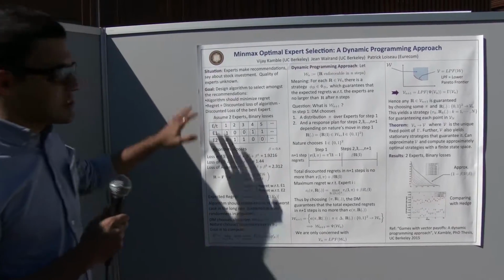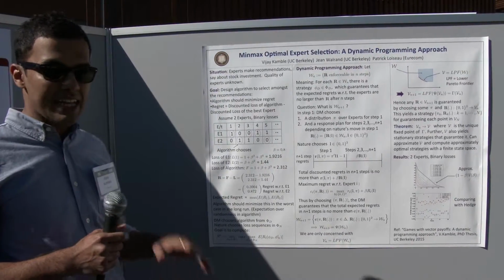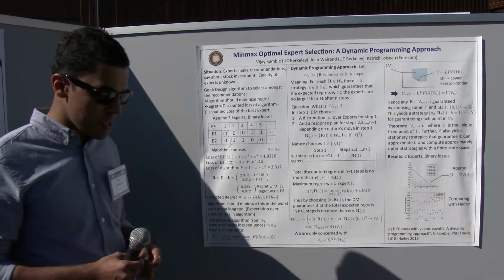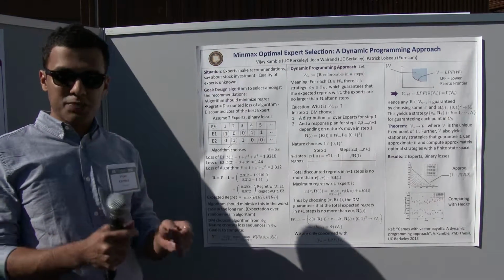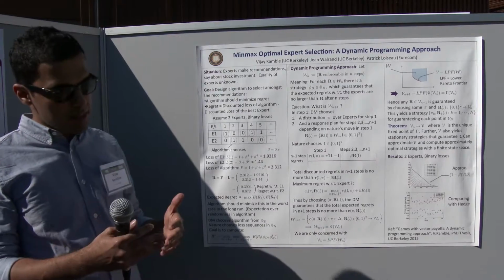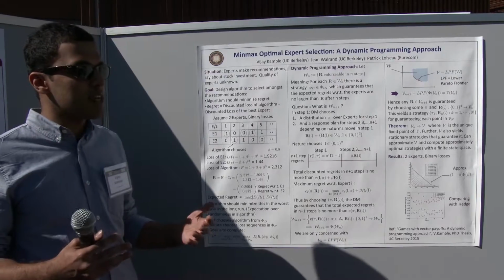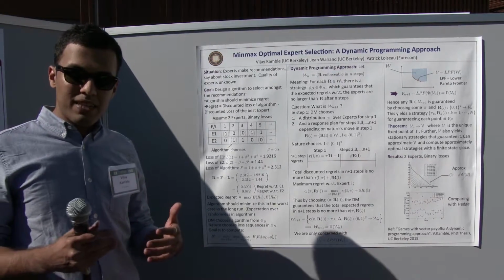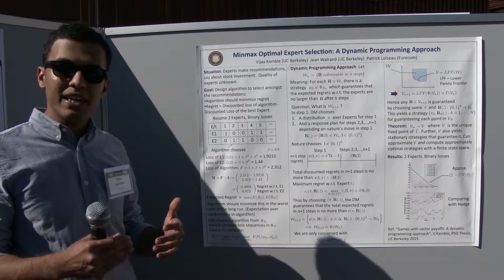So the situation is the following: suppose you have n experts, and each of these experts is giving you recommendations every day about, say, stock investments, and you want to decide which expert to follow every day. The thing is that you don't know the quality of the experts. So some of them may be good, some of them may be bad, and you don't know a priori what it is. So basically, you want to design an algorithm that chooses which expert to follow every day, which minimizes